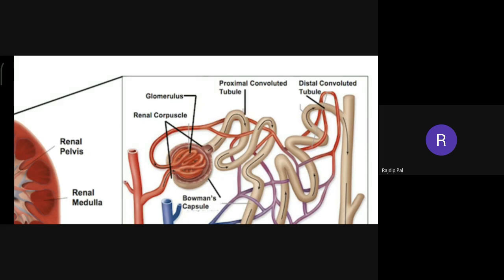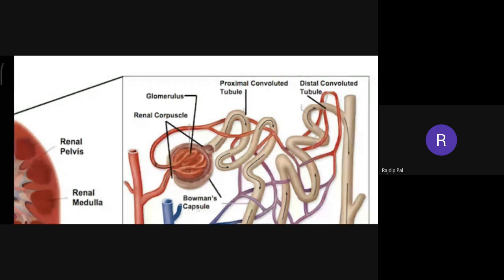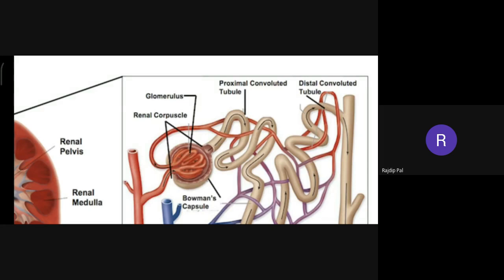The cup shape represented here by an off-white or creamy color is the renal corpuscle, the cup shaped capsule, and inside it the artery is forming the glomerulus. This is known as Bowman's capsule because it was described by a great scientist named Bowman.